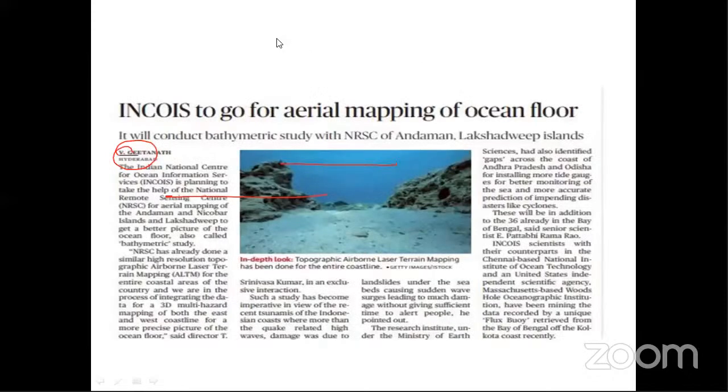Now you can see a newspaper cutting. I'm sharing it with you all so you can relate it with your geography GS. How can you relate it? This is news about INCOIS going for aerial mapping of the ocean floor, called a bathymetric study. What is a bathymetric study? It is the study of the ocean floor. Ocean floor को study करने को bathymetric study करते हैं, means